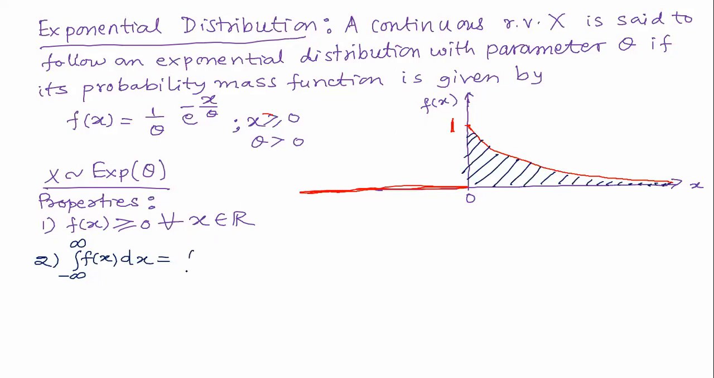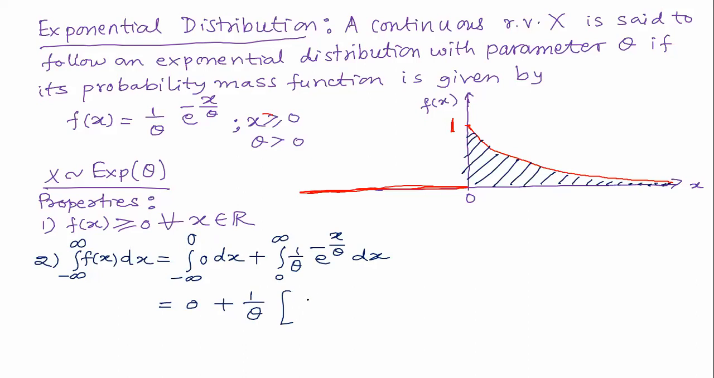Now this is integration from minus infinity to 0, 0 into dx. You can understand, for any x from minus infinity to 0, f of x will be 0, and from 0 to infinity, f of x is 1 upon theta e to the power minus x upon theta into dx. And we have to simplify this. 0 plus 1 upon theta is outside. Then integration of e to the power minus x upon theta divided by minus 1 upon theta, from 0 to infinity.